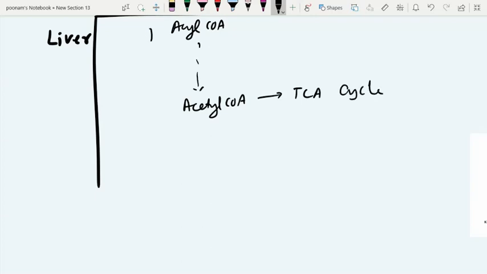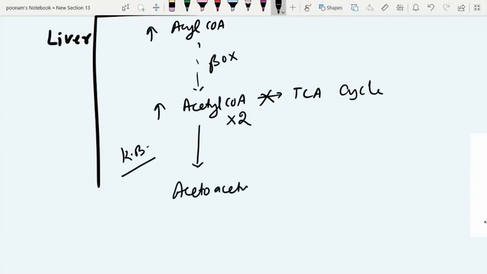But if there is excessive fatty acid beta oxidation, we get a lot of acetyl-CoA which cannot all be utilized in the TCA cycle. At that stage, the acetyl-CoA is diverted for ketogenesis, where first two molecules of acetyl-CoA condense to produce acetoacetyl-CoA, a 4-carbon compound, and coenzyme A is lost at this step. This is catalyzed by thiolase enzyme.